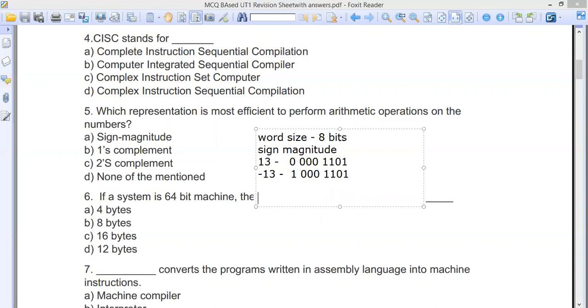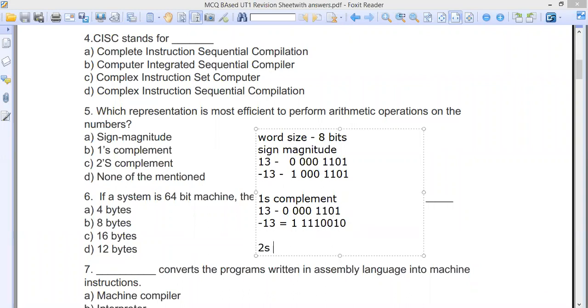Now if you have to do the 1's complement, again 1's complement and 2's complement are for negative number representation. In 1's complement you have the same 13 here, like 0 0 0 0 1 1 0 1. When you come to minus 13, the sign here will also be 1 and then 1 1 1 0 0 1 0. This is minus 13.